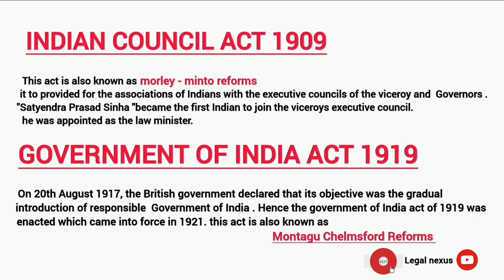Government of India Act 1919. On 20th August 1917, the British government declared that its object was the gradual introduction of responsible government in India. Hence, the Government of India Act 1919 was enacted, which came into force in 1921. This is also known as Montagu-Chelmsford Reforms.